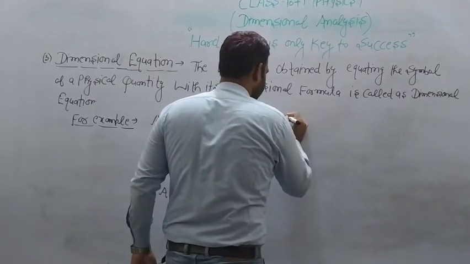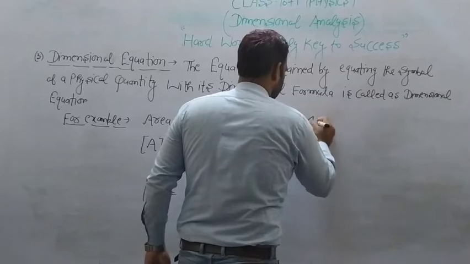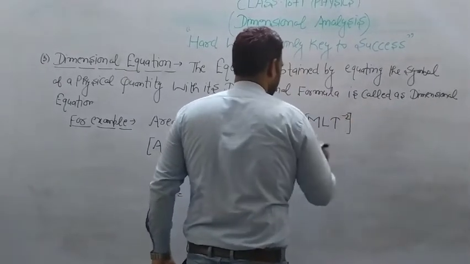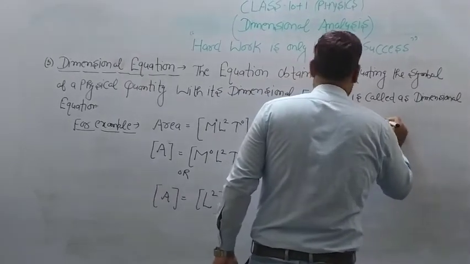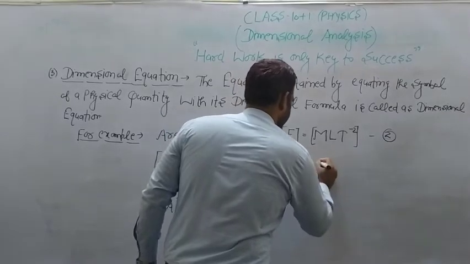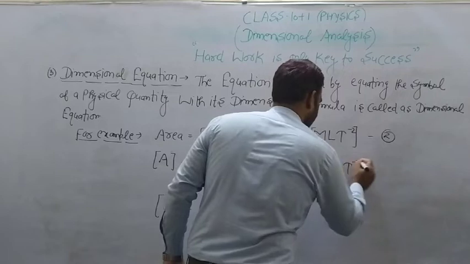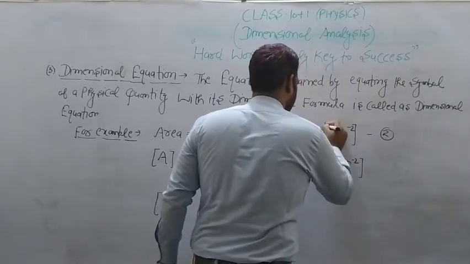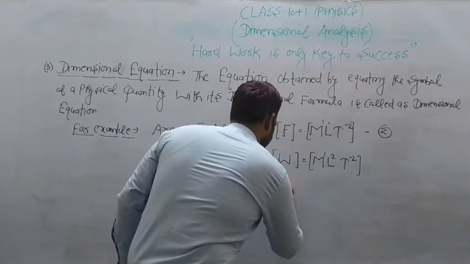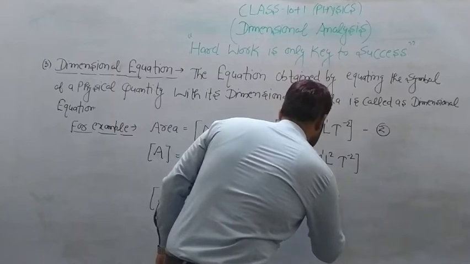What is the symbol of force? F. Dimensional formula for force is M L T minus 2. This is equation number 2. Work, W, M L2 T minus 2. Linear momentum P, what do you have?